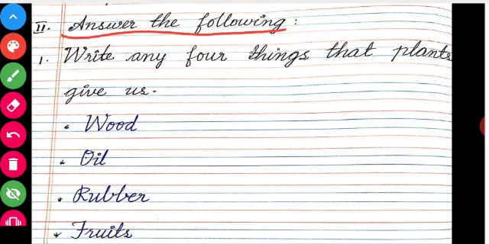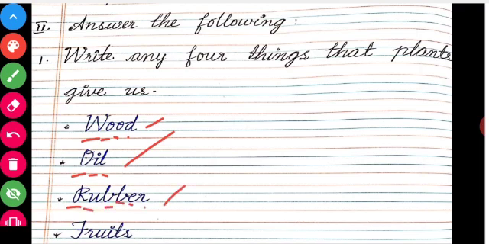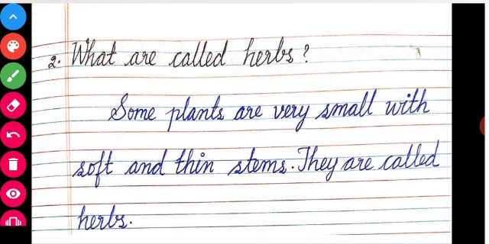First question, write any 4 things that plants give us. Answer: wood, oil, rubber, fruits. Wood, W-O-O-D. Oil, O-I-L. Rubber, R-U-B-B-E-R. Fruits, F-R-U-I-T-S. Wood, oil, rubber, fruits.